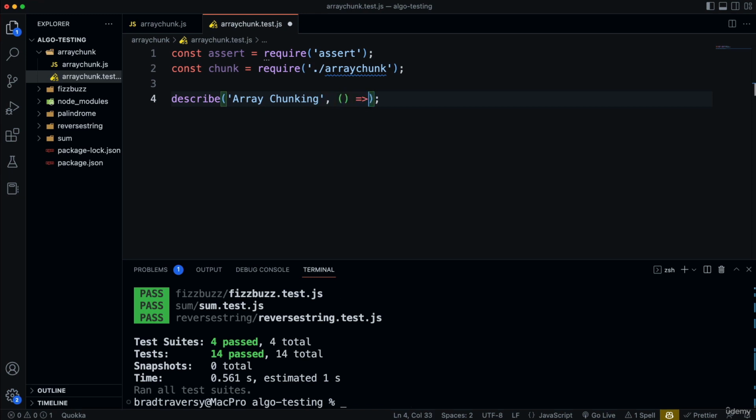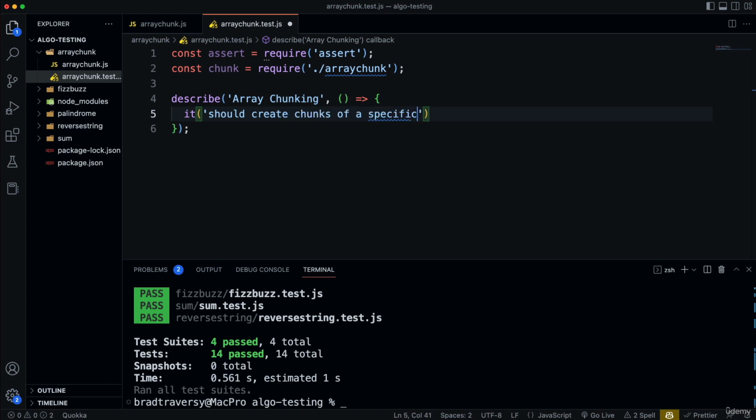So in the function here, we're going to have it, and let's write the description here. We'll say should create chunks of a specific size.